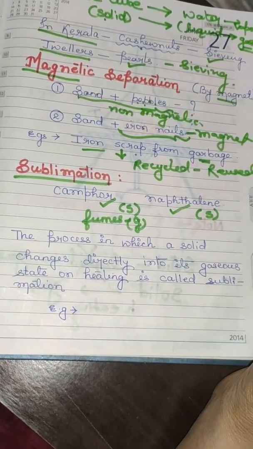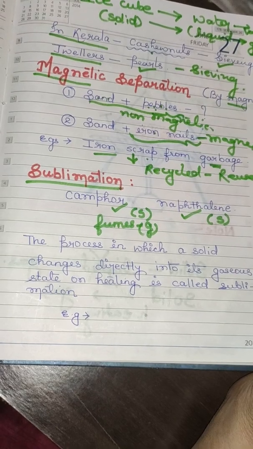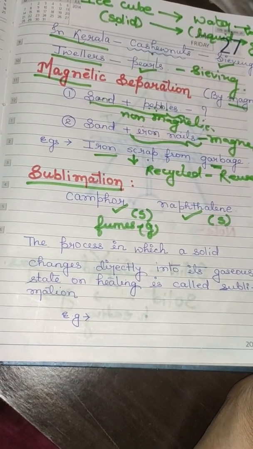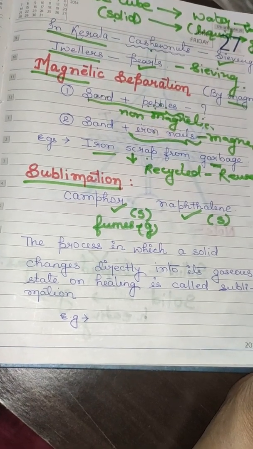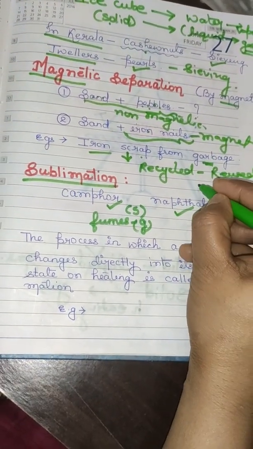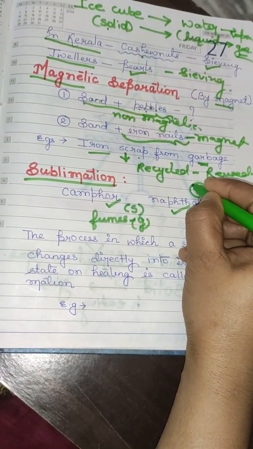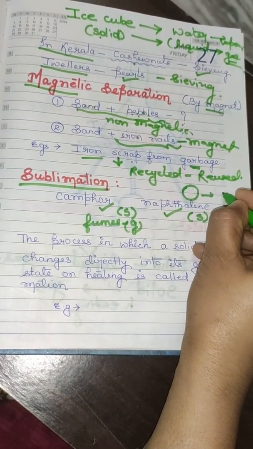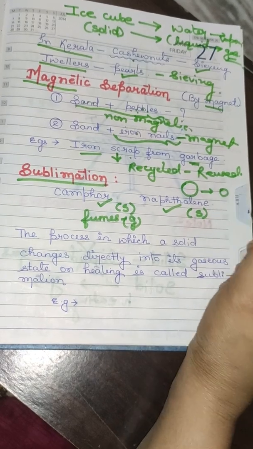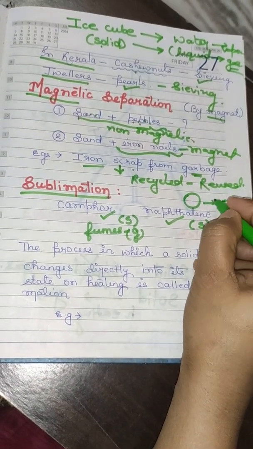Naphthalene that you keep in your wardrobe to protect your clothes from insects, that phenyl ki goti as you call it in Hindi. You must have observed, if you keep big naphthalene balls, after some days they reduce to a very small size. Why does it happen?